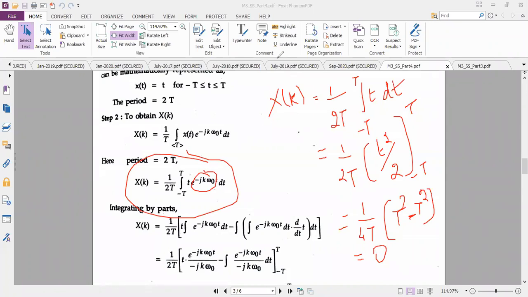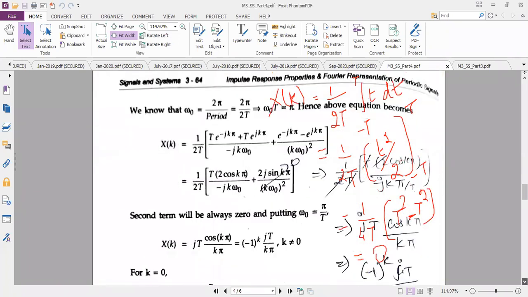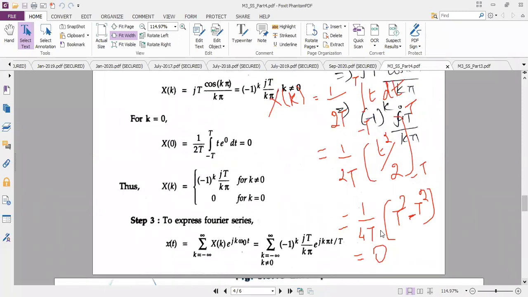See, always you should check the condition: k equal to 0 and k not equal to 0. I will just show you the book answer. X of k should be 0. I think it is 0 only in the book also. Okay, I did not see this. Okay, it's 0 only. You can see here, it is 0.